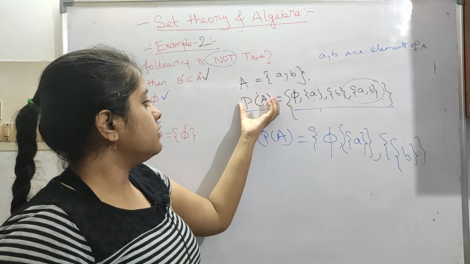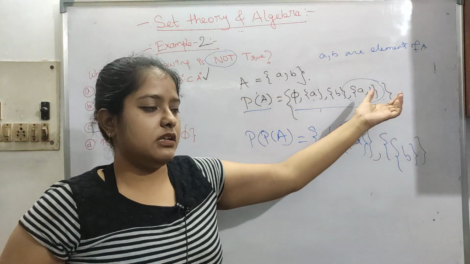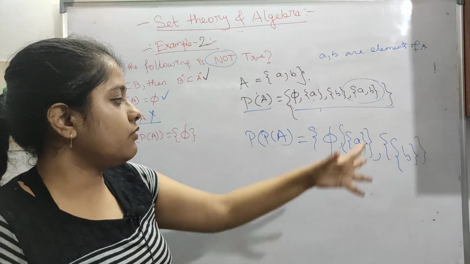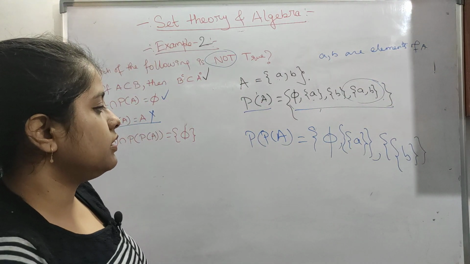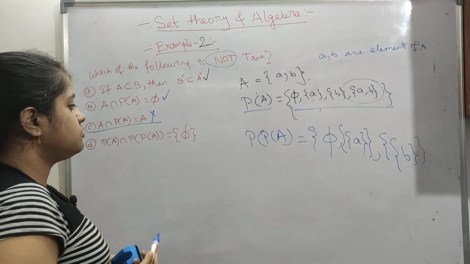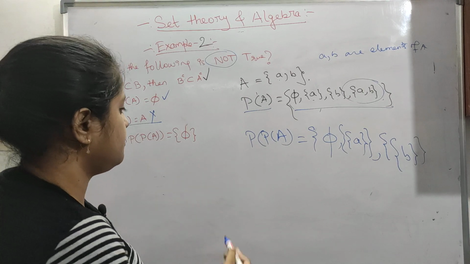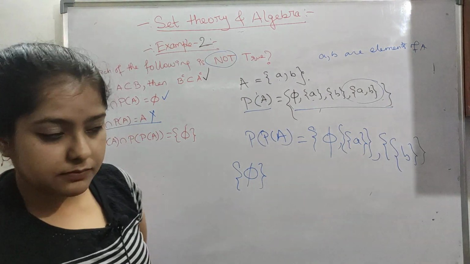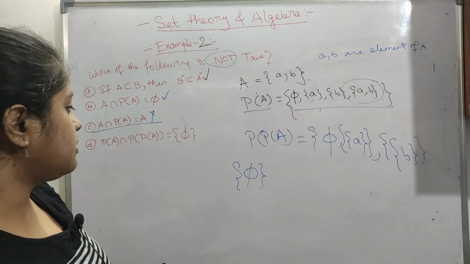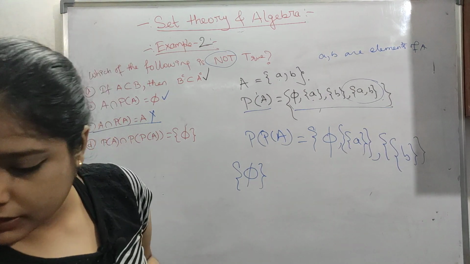Because, let's say these are in this power set, these all are elements. Now we have to find the power set of all this. Now it will contain, go on like this. So here what is being asked is whether phi of phi equals or not. This intersection will contain phi or not. So it is basically containing phi.